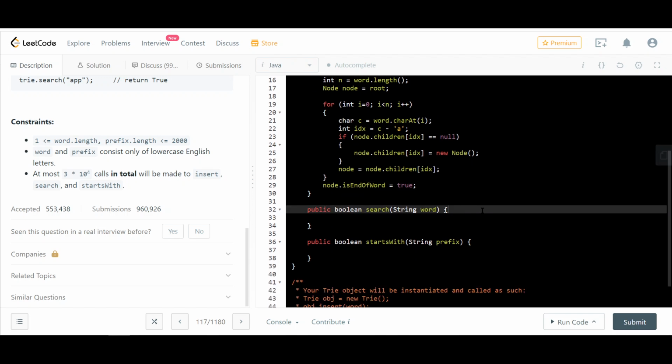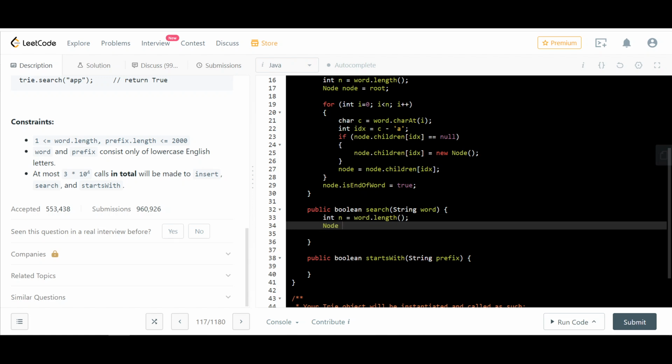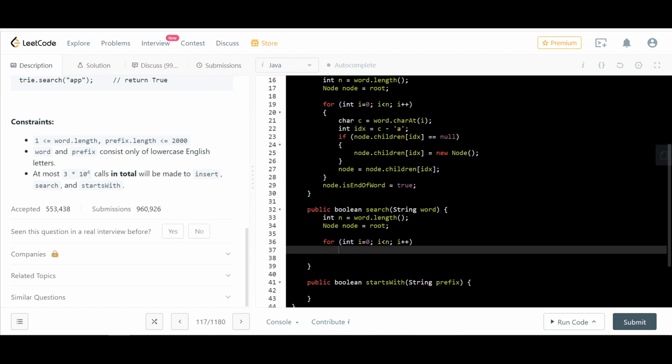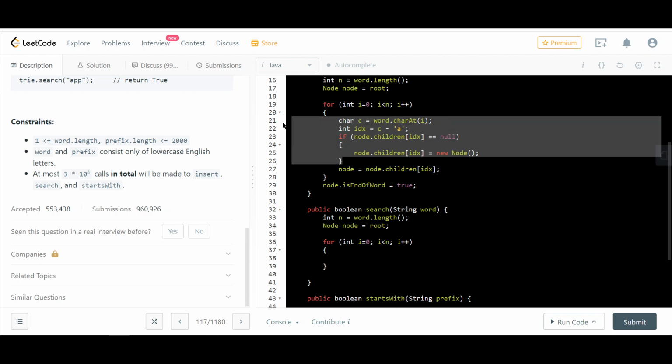Now let's do a search. We search a word again the same way. We get the length of the word, we start with root, and we walk through the word: i equals 0, i less than n, i plus plus. Okay, just copy this much.